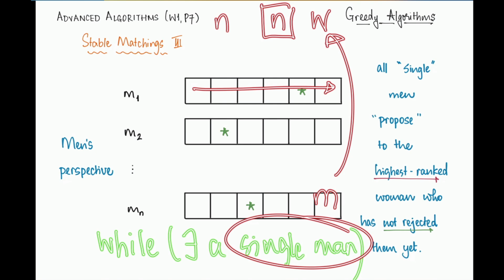Okay, so we do know that in any run of this algorithm, at most n squared proposals can be made. And once we have run out of proposals to be made, we actually have no reason to continue. Everyone is guaranteed to be engaged with somebody. Of course, the algorithm may terminate faster than n squared. You might be in a lucky situation. For example, if all the women who are ranked first by the n men happen to be distinct, then the algorithm is going to wrap up with just n proposals.